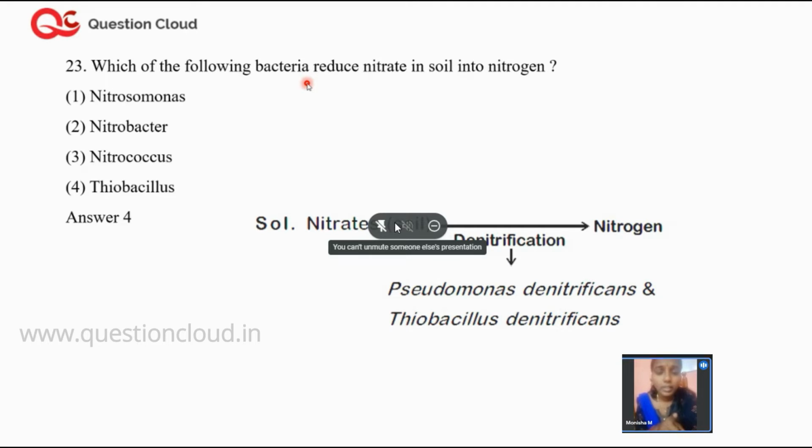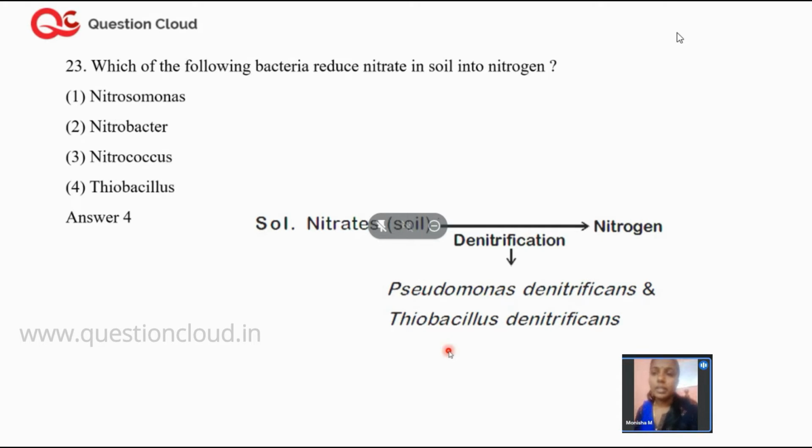You have to remember the names, very important. They are Pseudomonas denitrificans and Thiobacillus denitrificans. The names are displayed, you can note them down for your reference. These are the two important species which convert nitrate present in the soil back to nitrogen, NO3- into N2.